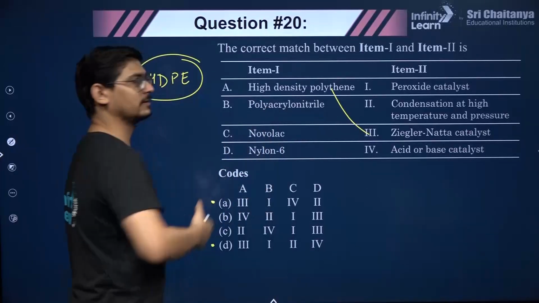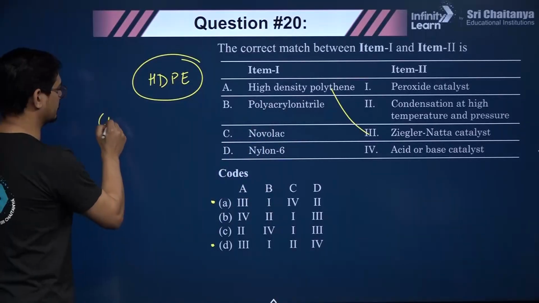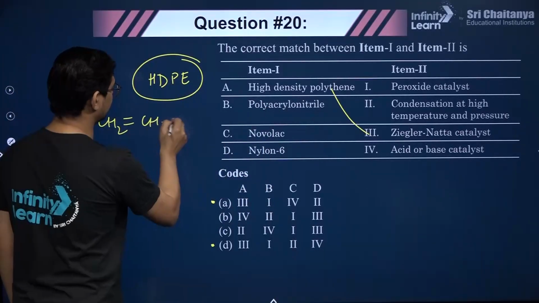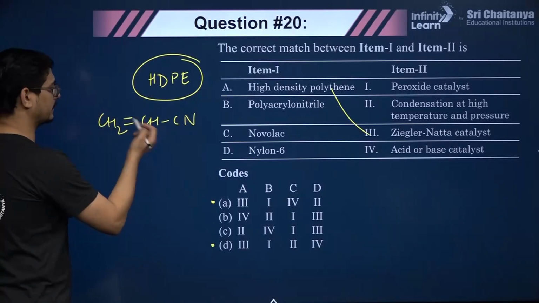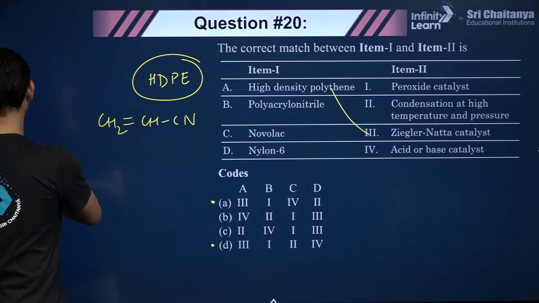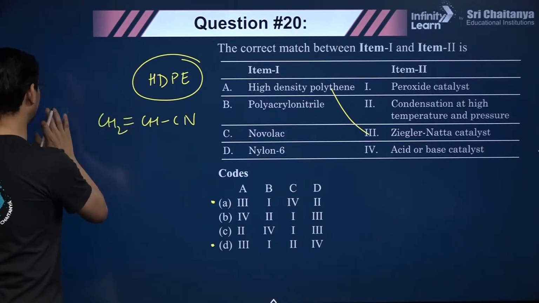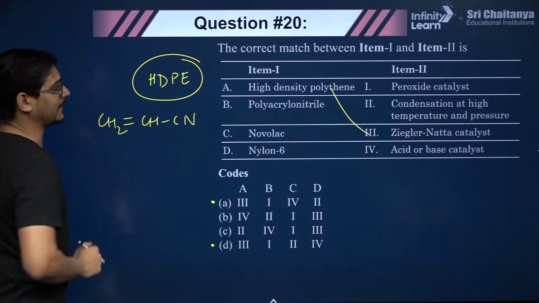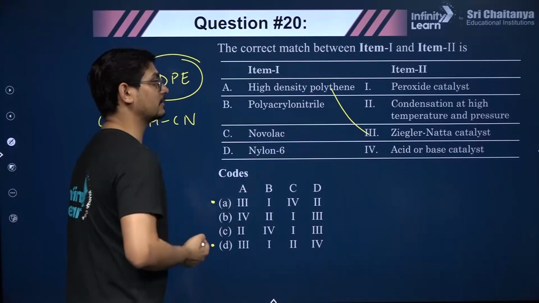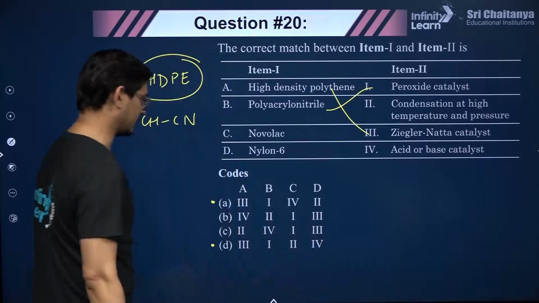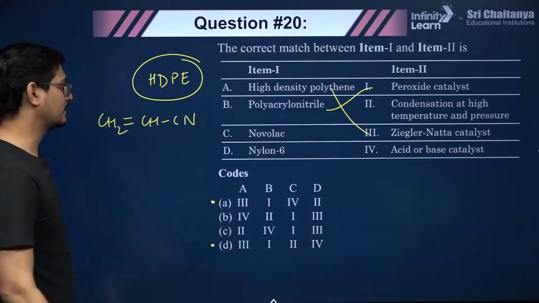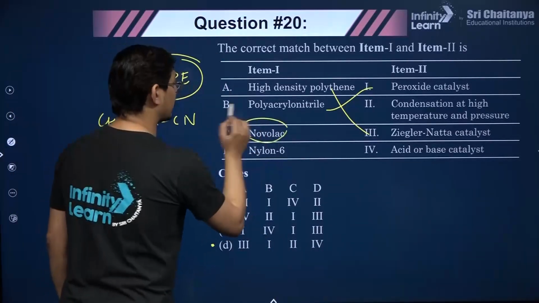Polyacrylonitrile. So we just discussed, acrylonitrile is CH2 double bond CHCN. So this is acrylonitrile, guys. Now it undergoes addition polymerization. So of course what do we need here? We need a peroxide catalyst, okay. Addition polymerization needs a peroxide catalyst, please remember. So B, I think, will match with first, they both match. C, let's see, Novolac. So what is Novolac?